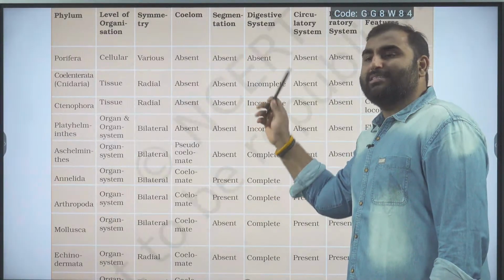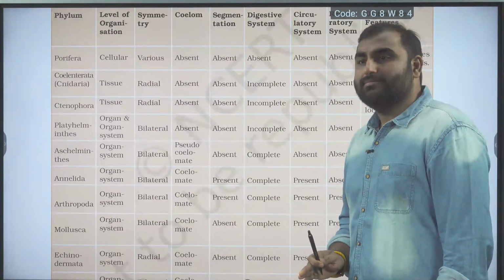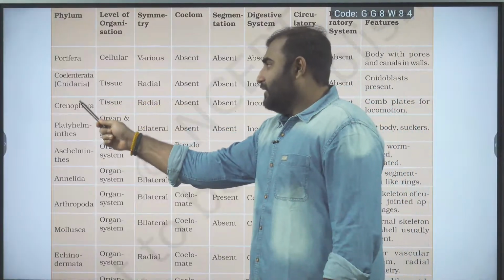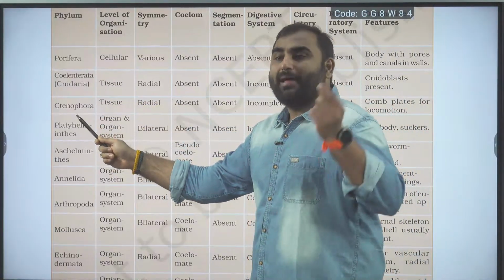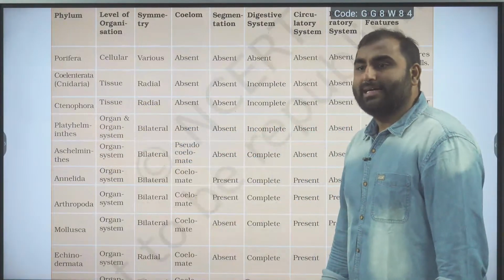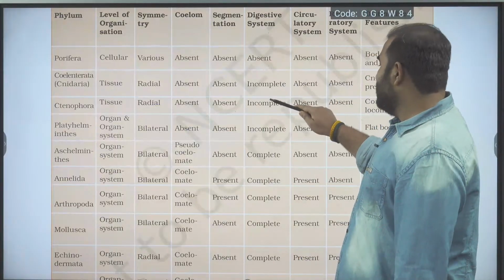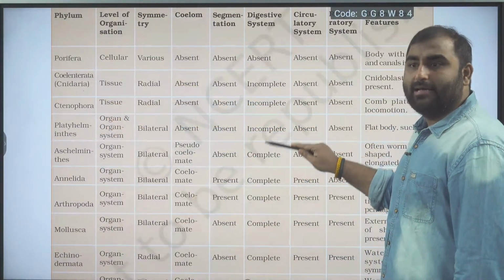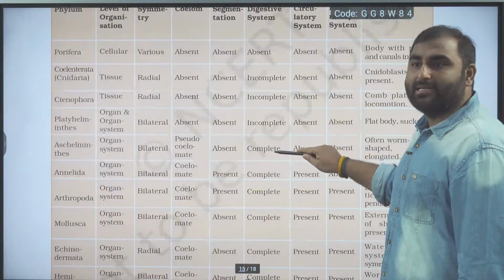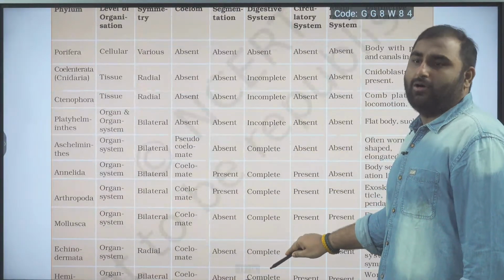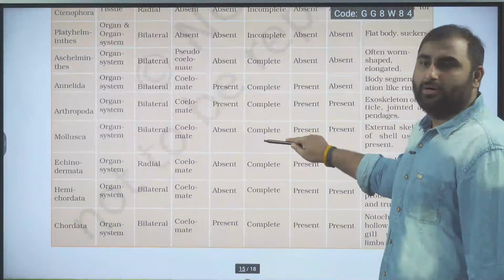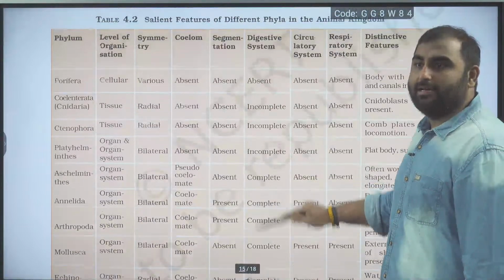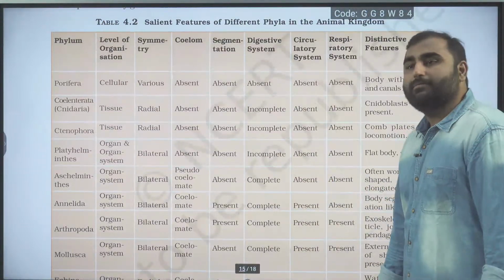In Porifera, the digestive system is absent because intracellular digestion occurs. Coelenterata, Ctenophora, Platyhelminthes have a blind sac body plan, only one opening, so incomplete digestive system. Starting from Aschelminthes till chordata, everyone will show complete digestive system. Are we clear? Then we have the circulatory system.